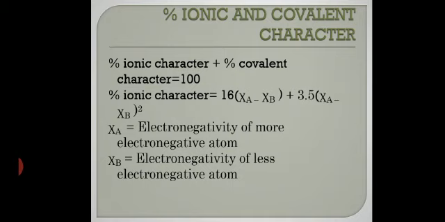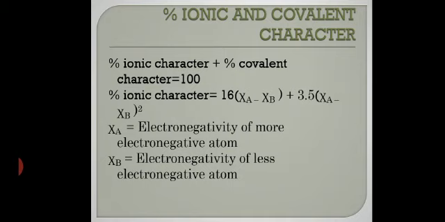Got it? So for example, let us say HF. In case of HF, H will be your χB and F will be your χA. Remember it, because fluorine is more electronegative than hydrogen. Clear? Suppose you take ammonia, then nitrogen will be your χA and hydrogen will be your χB. This formula, 16(χA − χB) + 3.5(χA − χB)², to calculate the percentage of ionic character, was given by A. L. Allred.